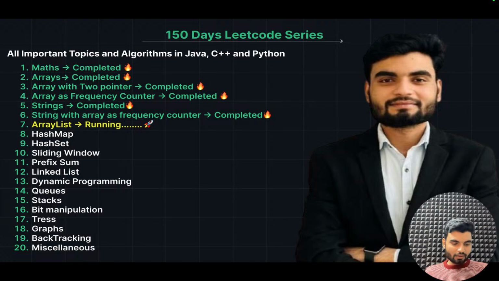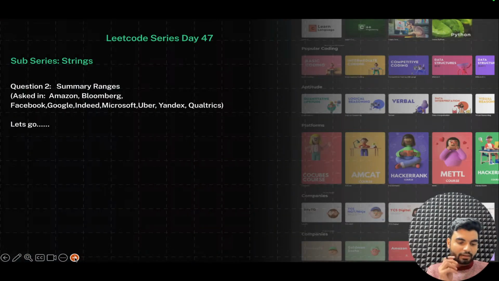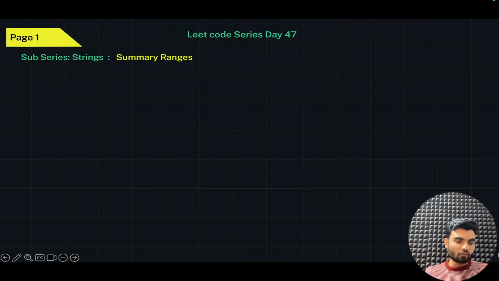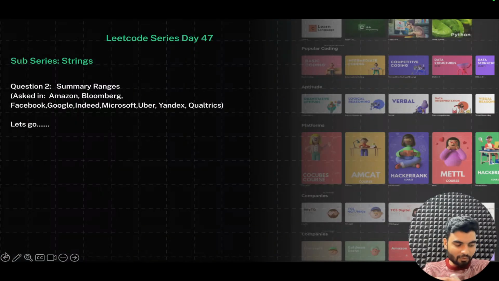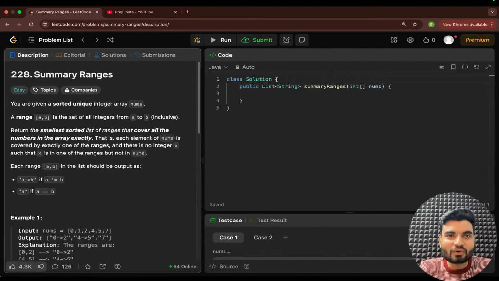Okay, Sweta. So what problem statement we have today is summary ranges. But before I begin, in the last live on day 46, suddenly I ran out of battery, and my system got shut down and I was not able to finish that particular thing. Last time we didn't have any error. I was reading that we were able to write Java and C++ code correctly. In Python, the complete code was correct. I'll show you where.